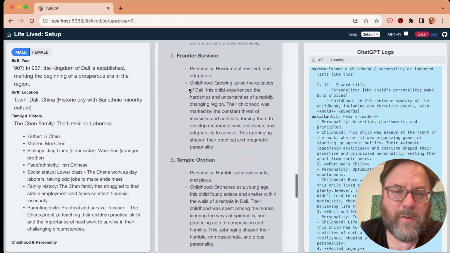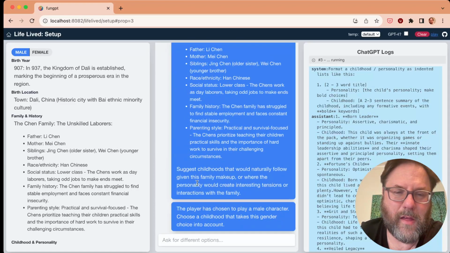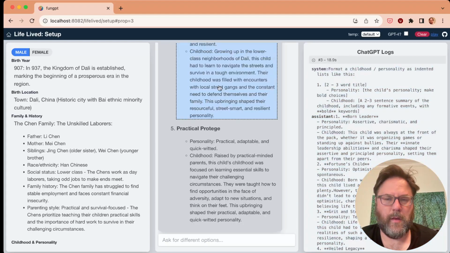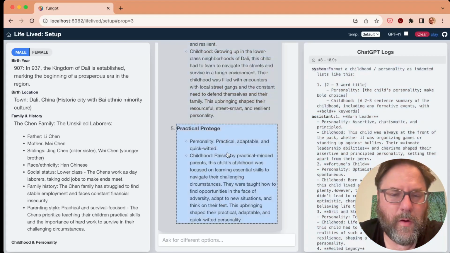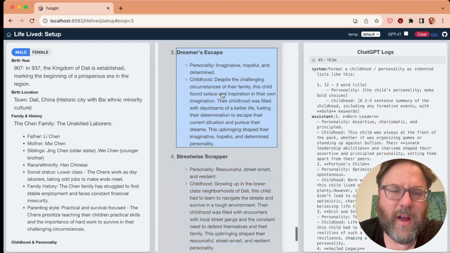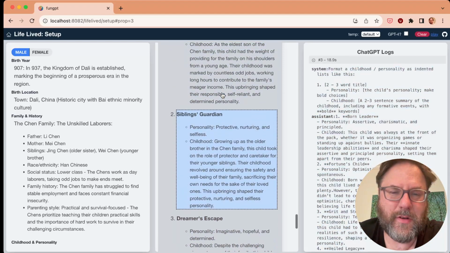So now finally it's going to be generating this last item, though you don't have to choose it last, which is the person's individual personality. So we'll let that run. All right, here we have a few options. The practical protege, streetwise scrapper, dreamer's escape.